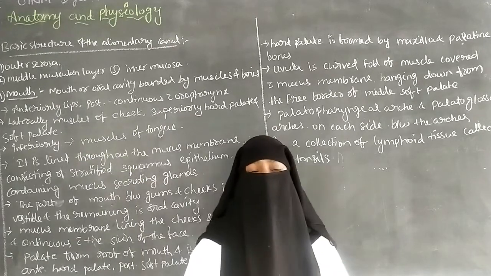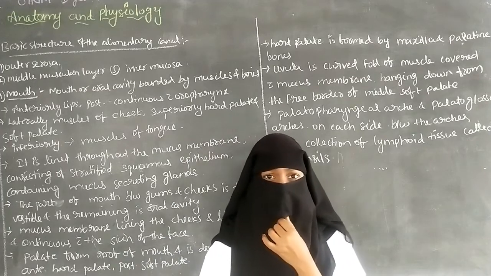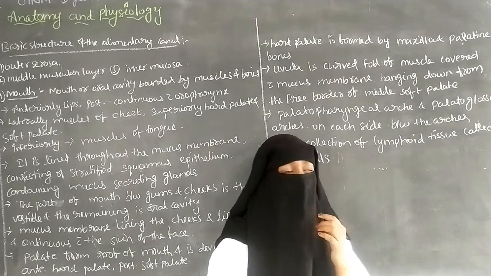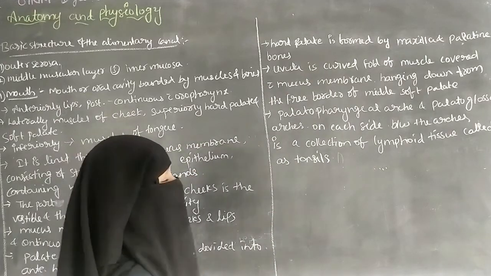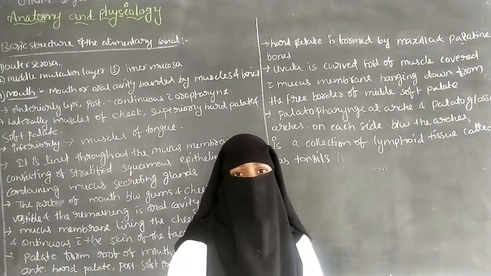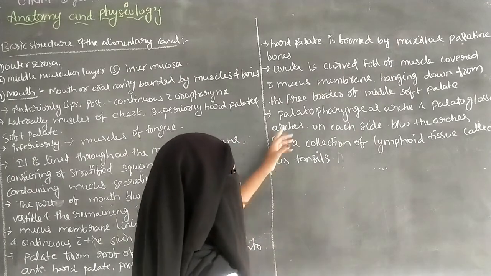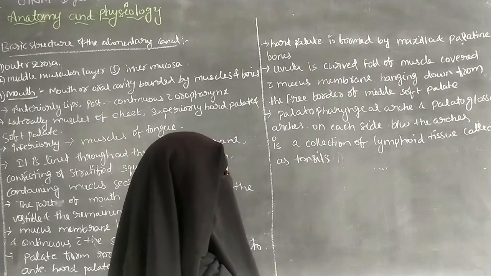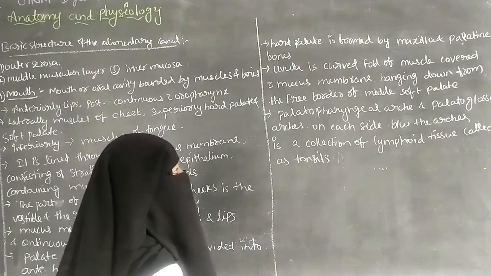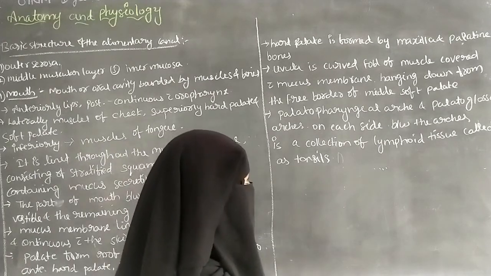So the hard palate is formed by the maxilla and the palatine bones. Next is the uvula, a curved fold of muscle covered with mucous membrane, hanging down from the free border of the middle soft palate.